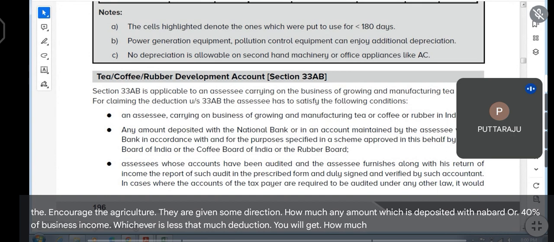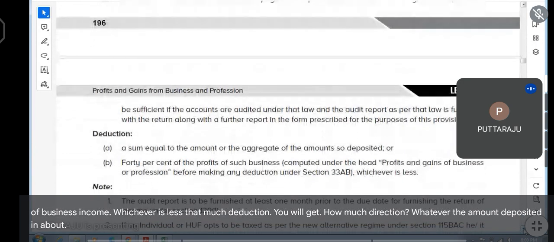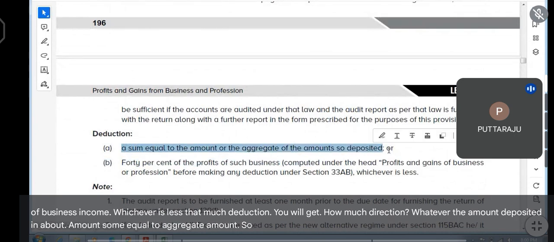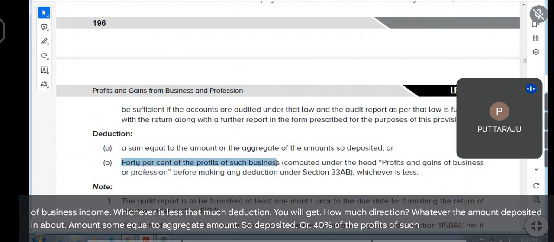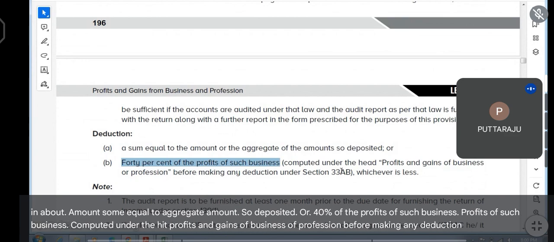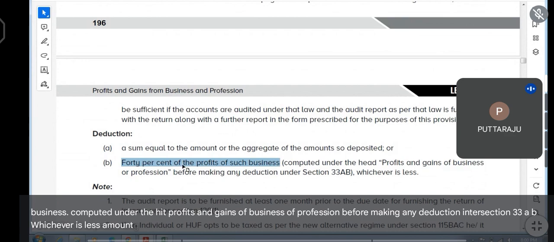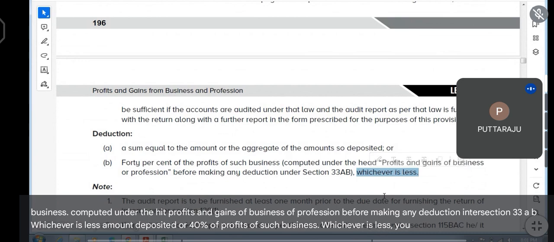How much deduction? Whatever the amount deposited in NABARD, sum equal to the aggregate amount so deposited, or 40% of the profits of such business computed under the head profits and gains of business or profession before making any deduction under Section 33AB, whichever is less. Amount deposited or 40% of profits of such business, whichever is less, you will get the deduction.